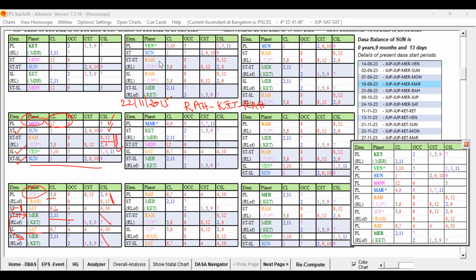Venus in the star, and you can see Rahu playing at all levels, not favorable. Sun star level not favorable. And Moon: Moon is fine, but weak at the source, and the effect at the 12th level is our Rahu, because that is the destiny planet. So when the destiny planet is weaker in its period, definitely it will not be favorable. So in Rahu Dasa, Moon also is not favorable.